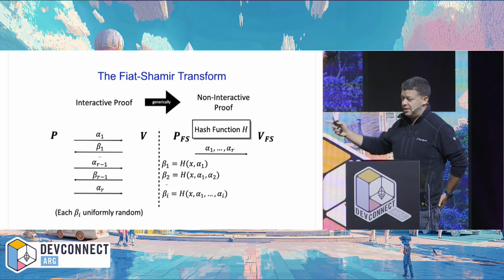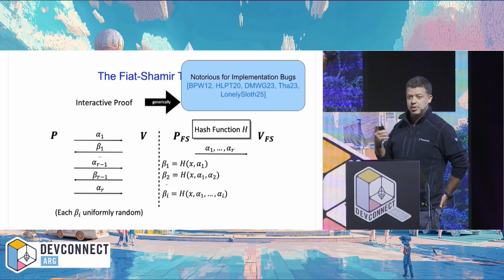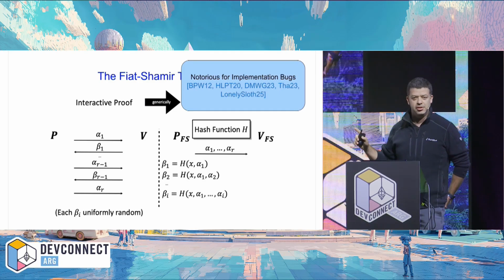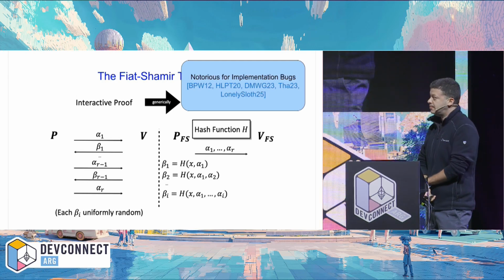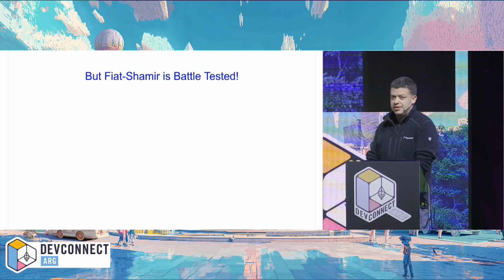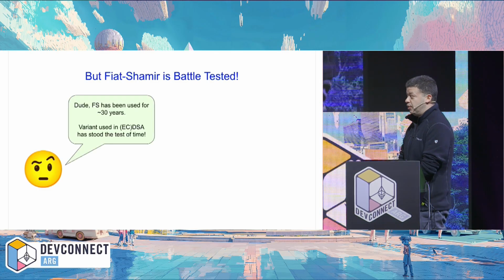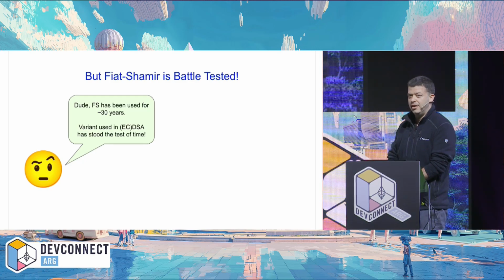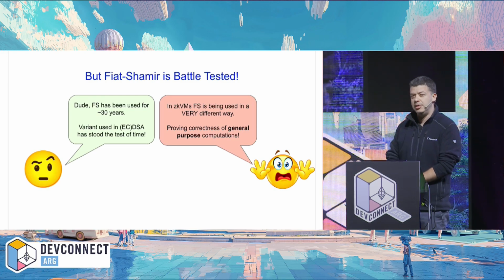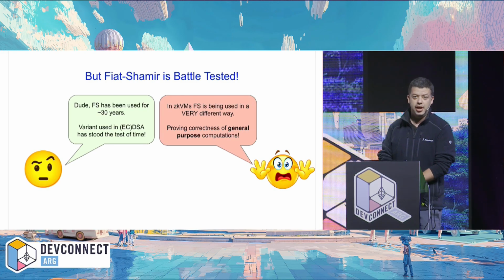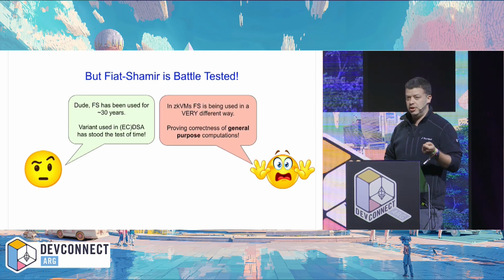It's very simple when I present it this way. Actually doing it in code turns out to be more challenging, and it is very well known to have a lot of implementation bugs. But that's not the focus of my talk. I want to focus on doing Fiat-Shamir as you're supposed to, and what happens then. You might say, if you do Fiat-Shamir as you're supposed to, then it's really well battle tested. We've been using Fiat-Shamir in signature schemes for a very long time. So why am I losing sleep over this? Well, the way we use Fiat-Shamir nowadays is very different from the traditional way in which it was used to build signature schemes, in particular because we're now proving general-purpose computations using Fiat-Shamir.